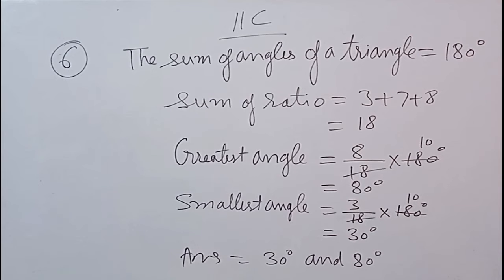Now we have to find the smallest angle. Smallest angle equal to the smallest ratio upon the total ratio into 180 degree, the sum of the angles of a triangle. So 180 divided by 18 will give you 10, and 10 into 3 is 30 degree. So the smallest and the greatest angles are 30 degree and 80 degree. So in that manner you will do question number 6.